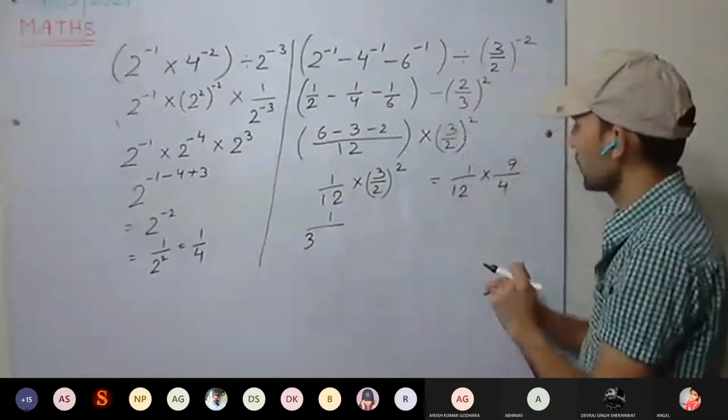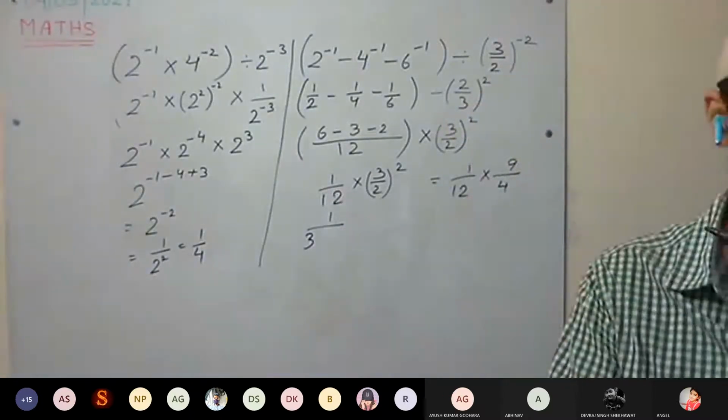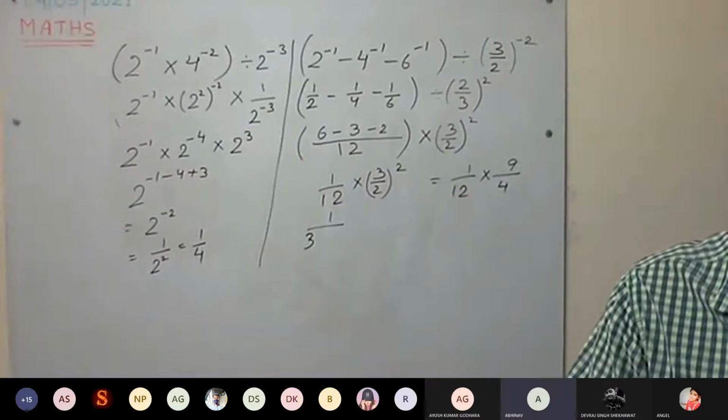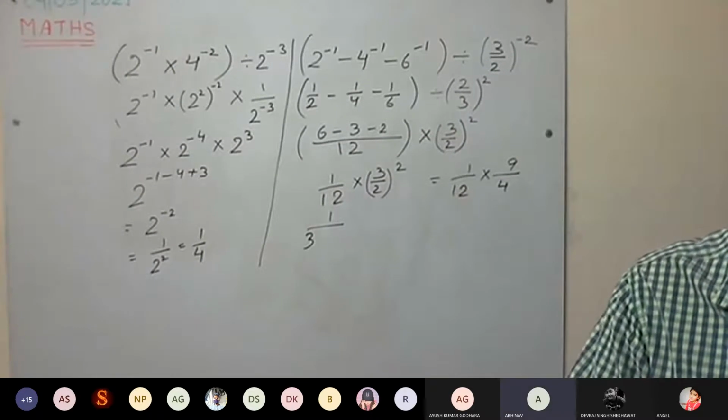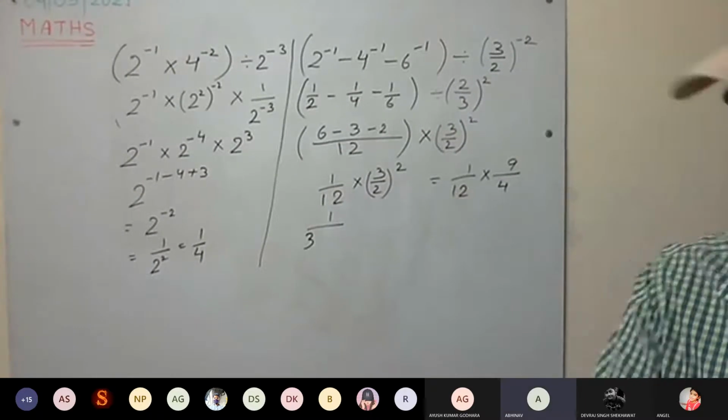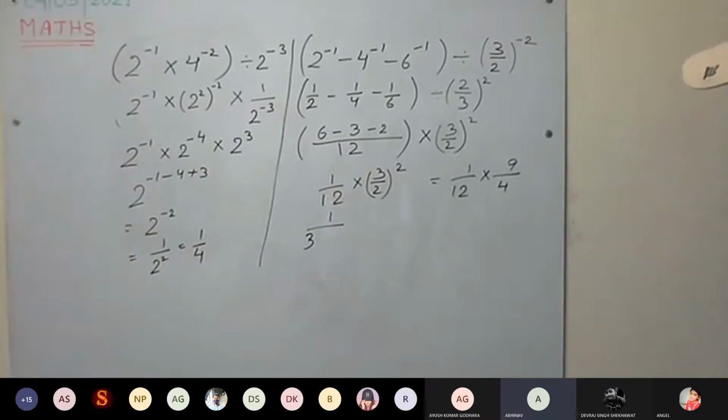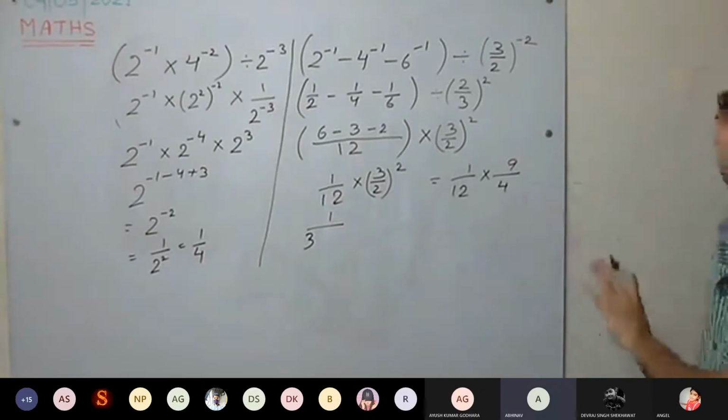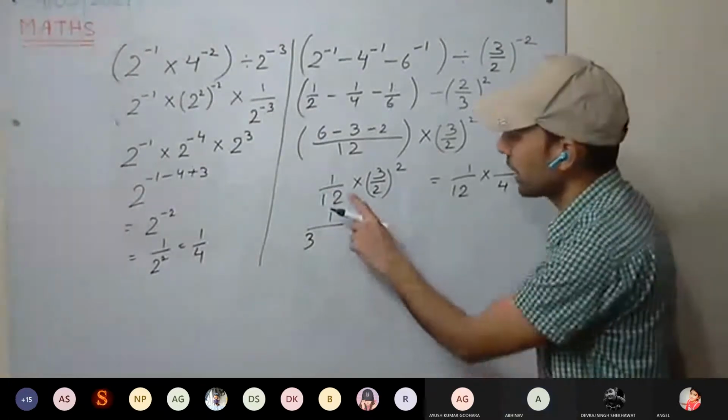This way you can solve, no issues. So the answer will be 3 upon 16. You can cancel them and you can solve, okay? Or you can do it like this.